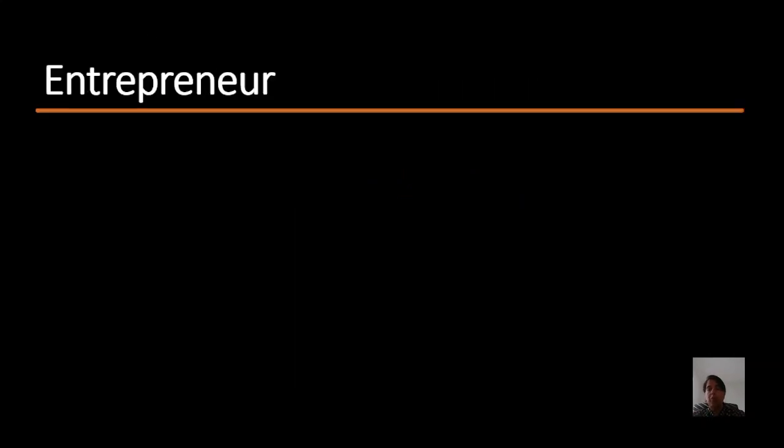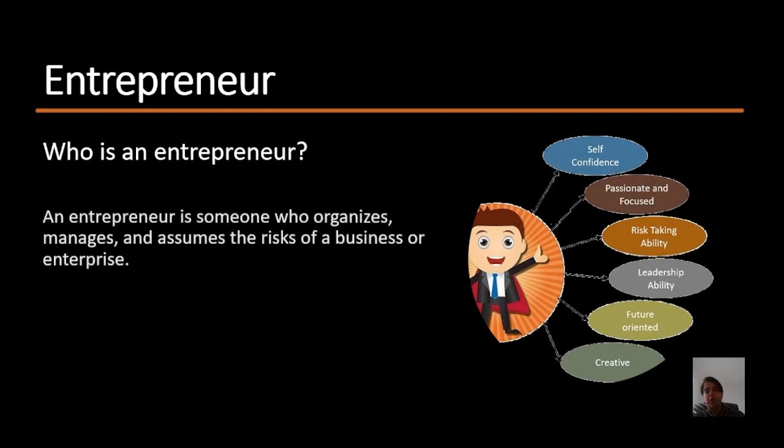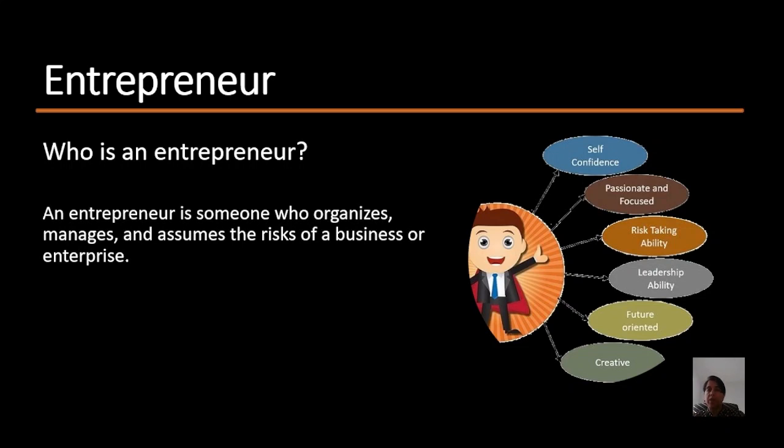Another important factor of production is an entrepreneur. The entrepreneur is the most important factor of production. He is the one who will bring the other 3 factors of production together. Who is an entrepreneur? An entrepreneur is someone who organizes, manages, and assumes the risks of a business or enterprise. An entrepreneur should have lots of qualities. These are the qualities mentioned and many more. And they play a very, very important role in the economic development of a country.